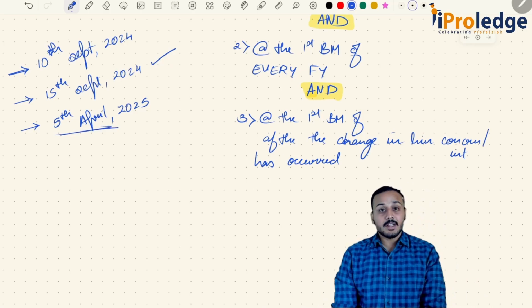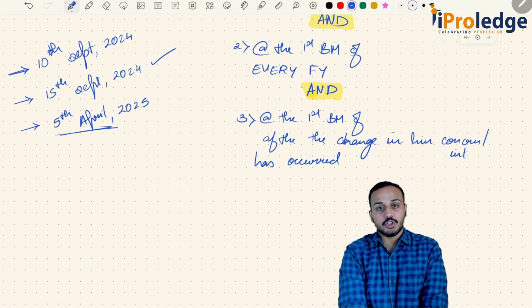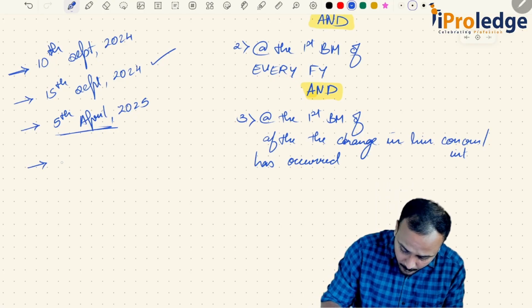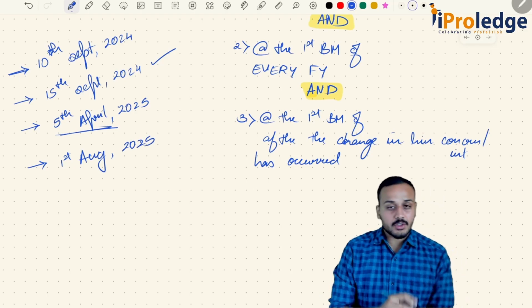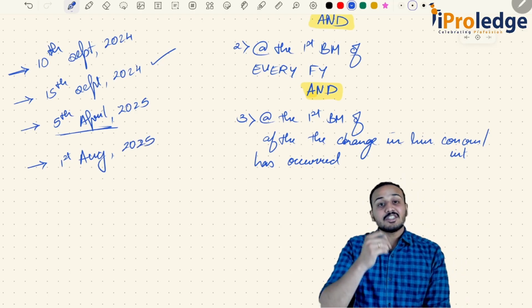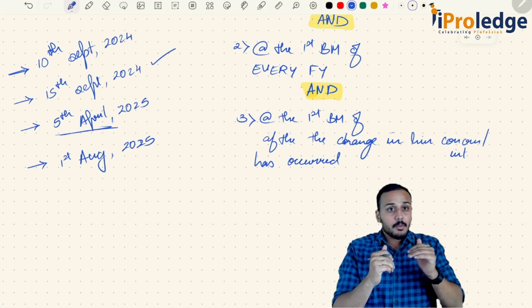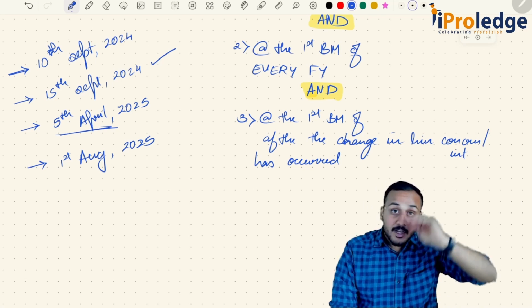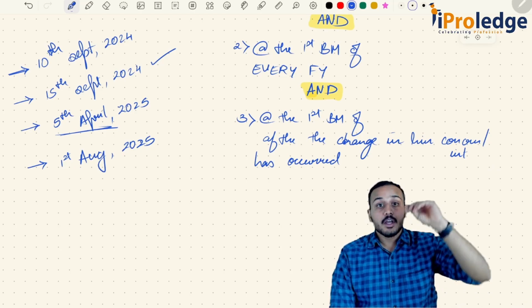5th April. It is 5th April. So on 5th April, again you should disclose your concern or interest. Then let's say on 1st August 2025, what has happened? There is a change in your concern or interest. Basically, you have stopped being a shareholder in one company, or you have become a director in another company in which you were only a shareholder.